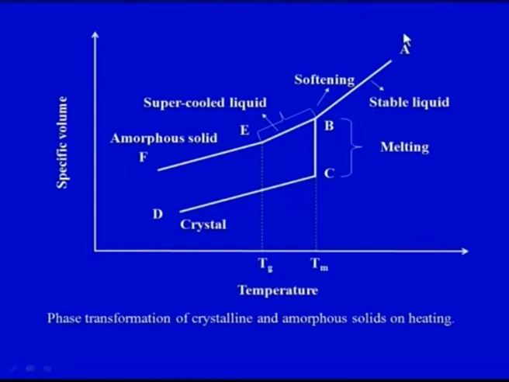Whereas in case of amorphous solid, the initial phase is the same, and here the softening takes place, and finally we get an amorphous solid. But certainly there is a distinguishing temperature or critical temperature that we call the glass transition temperature in case of amorphous solid. So it is a critical temperature in case of amorphous solids.